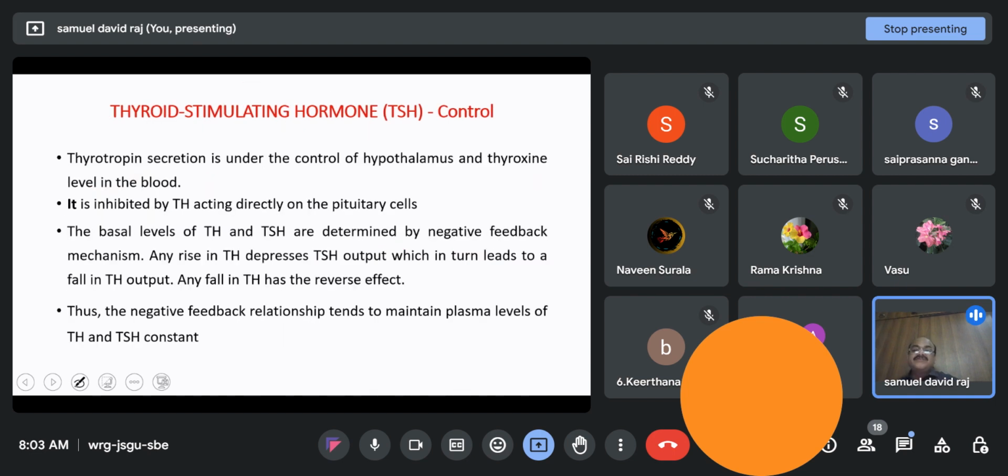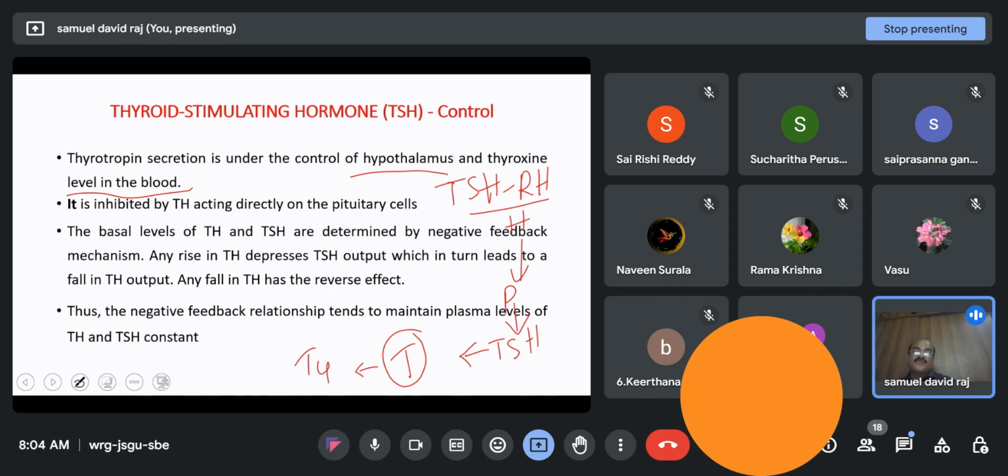Coming to the control of thyroid stimulating hormone, thyrotropic secretion is under the control of the hypothalamus and the thyroxine level in the blood. Like growth hormone releasing hormone, there is a thyroid stimulating hormone releasing hormone released from the hypothalamus, which stimulates the pituitary gland so that it releases the thyroid stimulating hormone. Now this stimulates the thyroid gland to secrete thyroxine or T4.